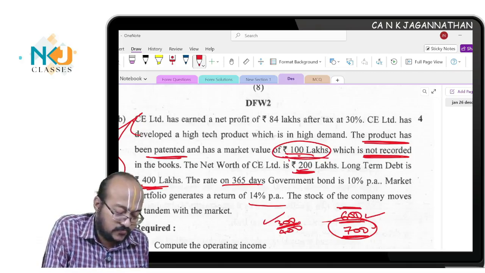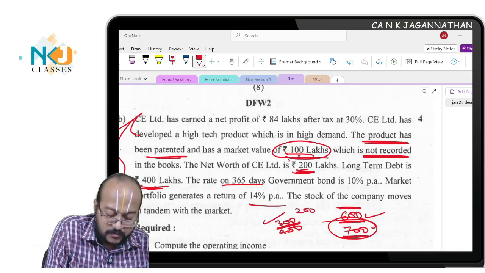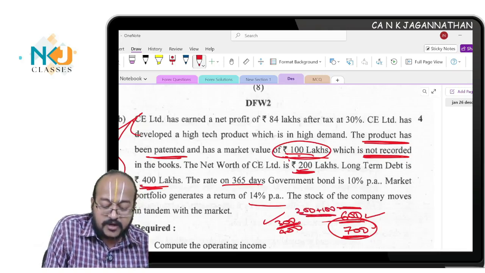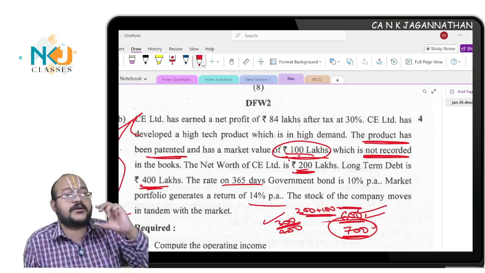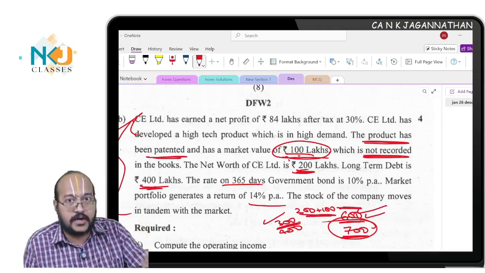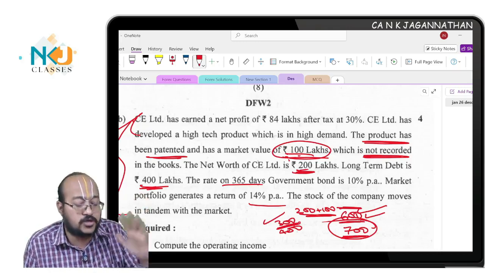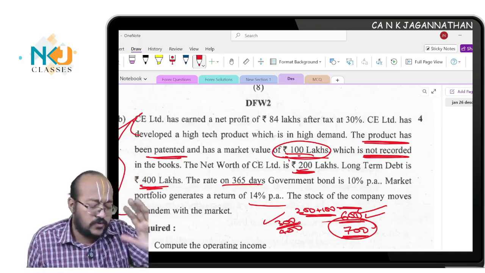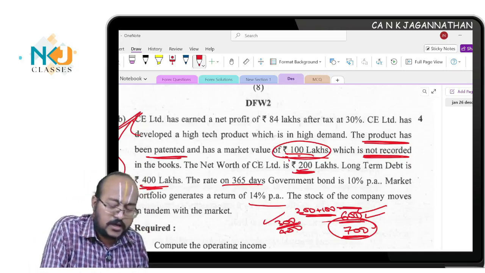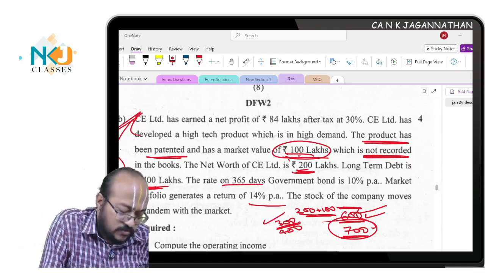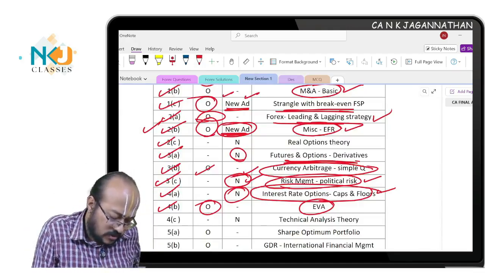The 100 lakhs which is not adjusted now from the net worth, so 200 will become 300 plus 100. This 300 will be nothing but equity share capital plus reserves and net worth. Then you have 400 which is debt. So 300 is the equity portion, 400 is the debt portion. Debt equity ratio you can find out and thus solve the question. Are you all understanding? So this is to be done. Anyway, this is an EVA question. They have merged it and asked the existing question only, no difficulty.